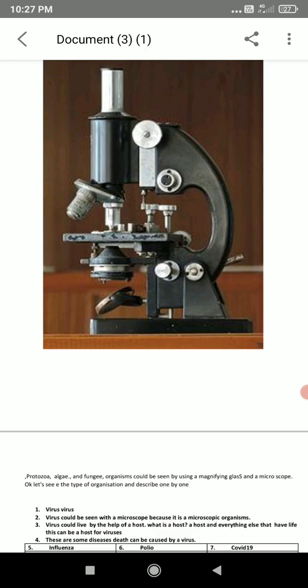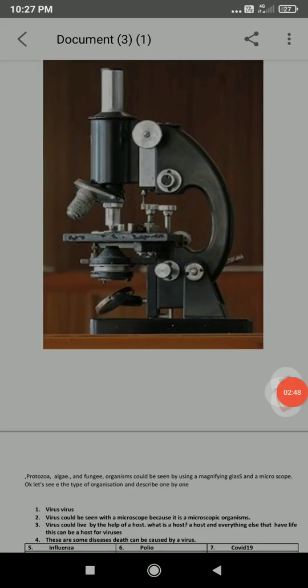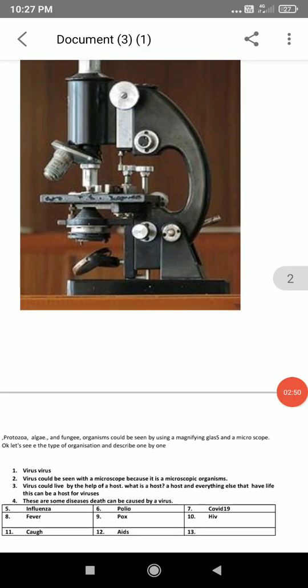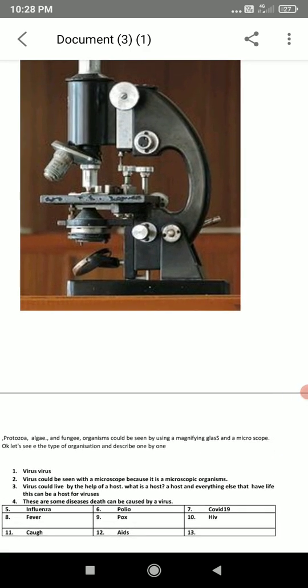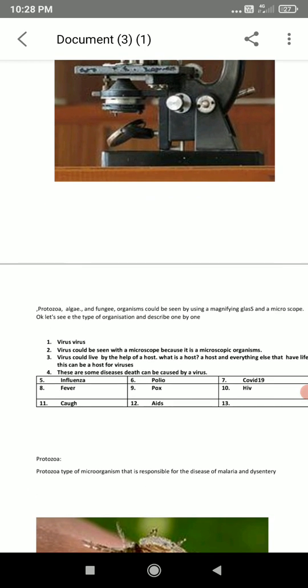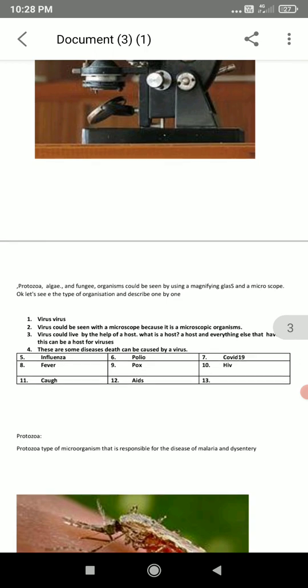you could see on the screen, this is a microscope. This is the instrument by using which you could see microorganisms. Okay, protozoa, algae and fungi organisms could be seen by using a magnifying glass and a microscope. Okay, let's see the types of organisms and describe them.